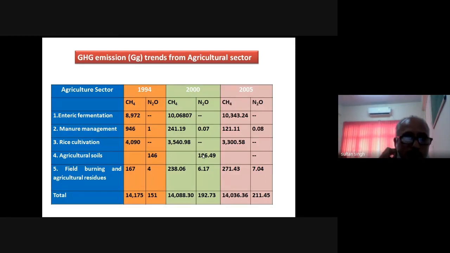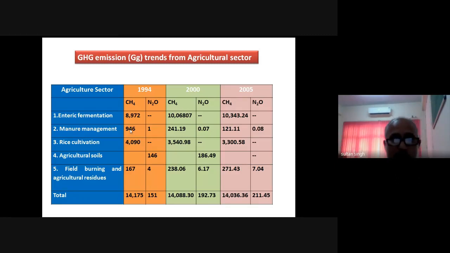Friends, here you will see the contribution of the different sectors or components of the agriculture sector. Enteric fermentation, the values are in gigagram. This is the picture from 1994, then 2000 to 2005. There is an increasing trend from enteric fermentation. It was 8.9 teragram, then 10 teragram, and right now it is 10.3 teragram.